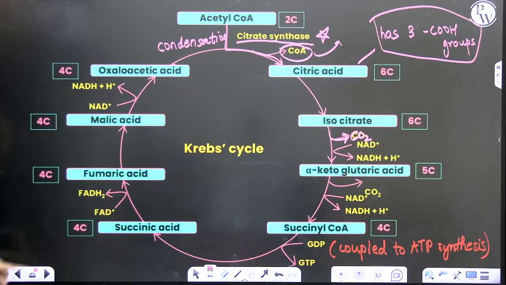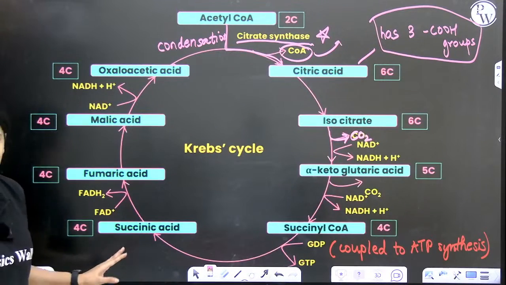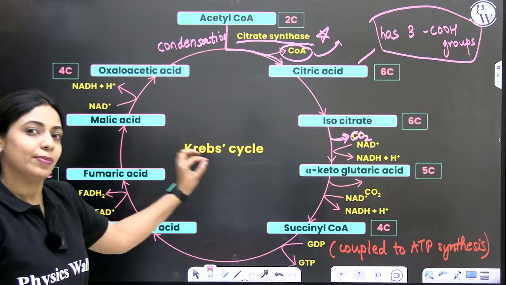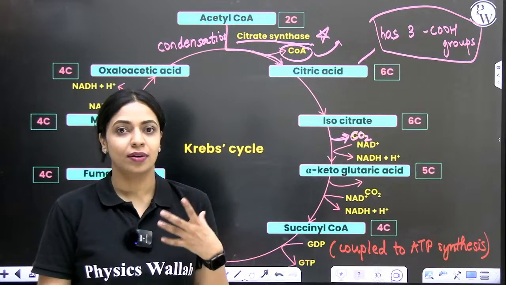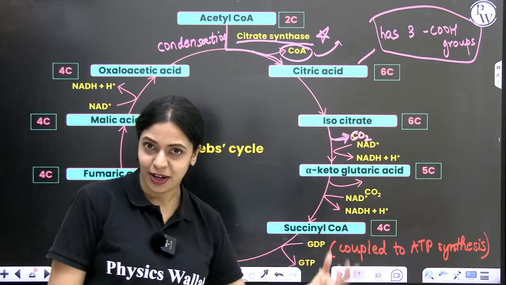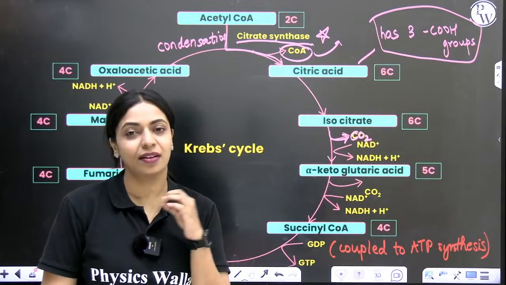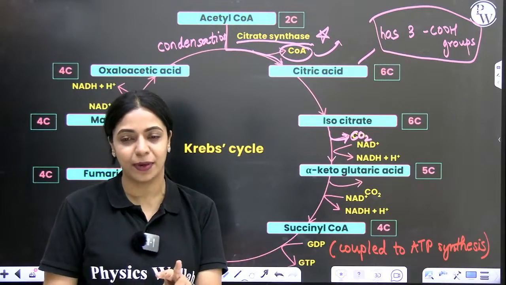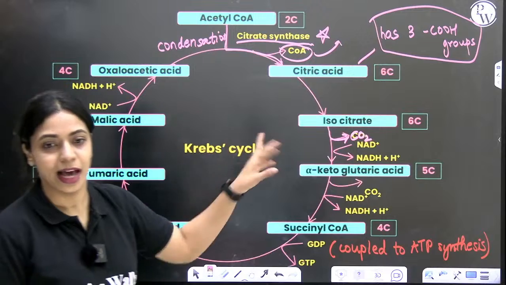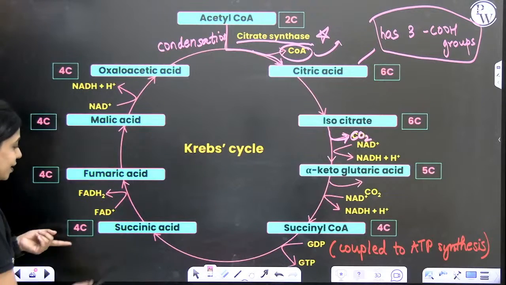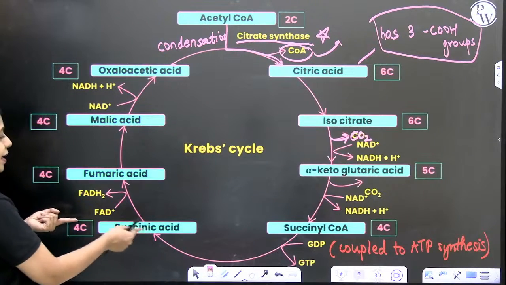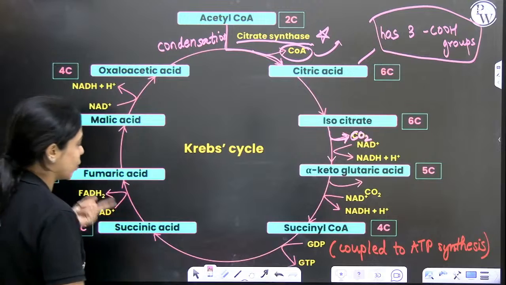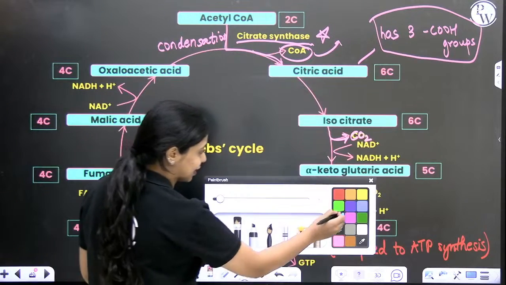Okay, so here FADH2 is produced. FADH2 is similar to NADH. It can also provide ATP. One NADH will give us 3 ATP, one FADH2 will give us 2 ATP. That is how exactly it happens, we'll learn moving forward. Okay, so succinic acid in this step is getting converted to fumaric acid. Over here, I want you to remember one point very clearly.